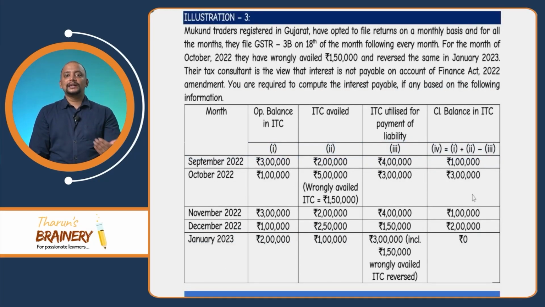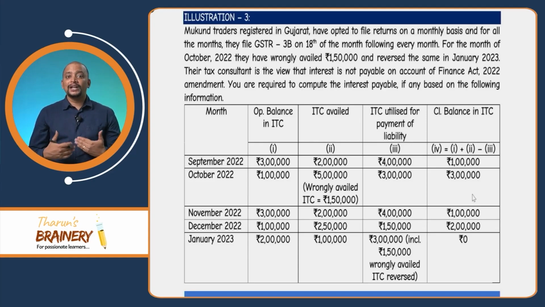Let's see the third illustration. Mukund Traders registered in Gujarat have opted to file returns on a monthly basis, and for all the months they file GSTR 3B on 18th of the month following every month. For the month of October 2022, they have wrongly availed 1,50,000 rupees and reversed the same in January 2023.